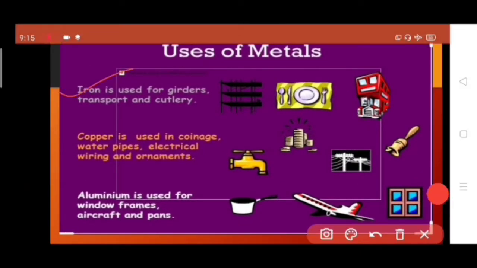Iron is used for girders, transport and cutlery. Copper is used in coinage, water pipes, electrical wiring and ornaments. Aluminium is used for window frames, aircraft body parts and pans.